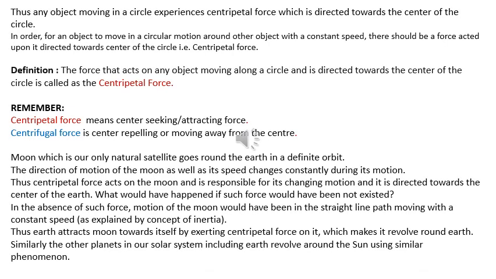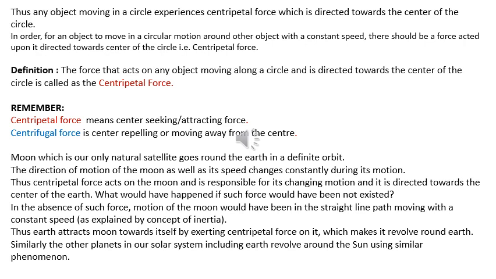Thus, any object moving in a circle experiences centripetal force, which is directed towards the center of the circle. In order for an object to move in a circular motion around another object with constant speed, there should be a force acting upon it which is directed towards the center of the circle, that is, centripetal force. Let us define centripetal force. The force that acts on any object moving along a circle and is directed towards the center of the circle is called the centripetal force.